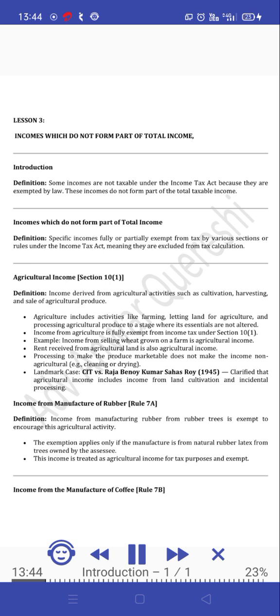Income from manufacture of rubber, Rule 7A. Definition: income from manufacturing rubber from rubber trees is exempt to encourage this agricultural activity. The exemption applies only if the manufacture is from natural rubber latex from trees owned by the assessee. This income is treated as agricultural income for tax purposes and exempt.